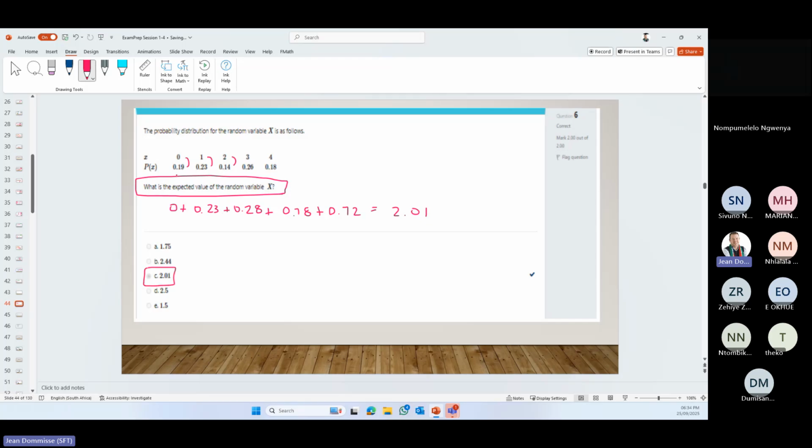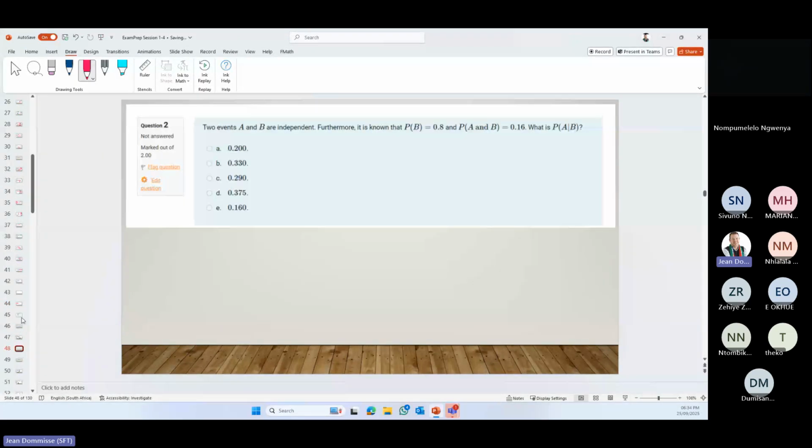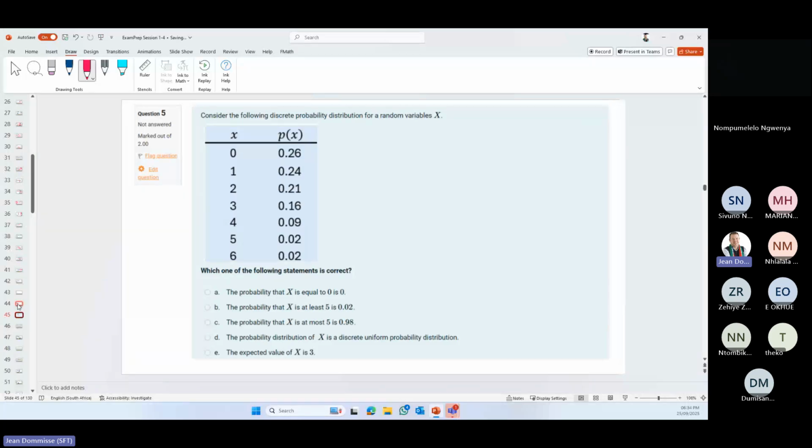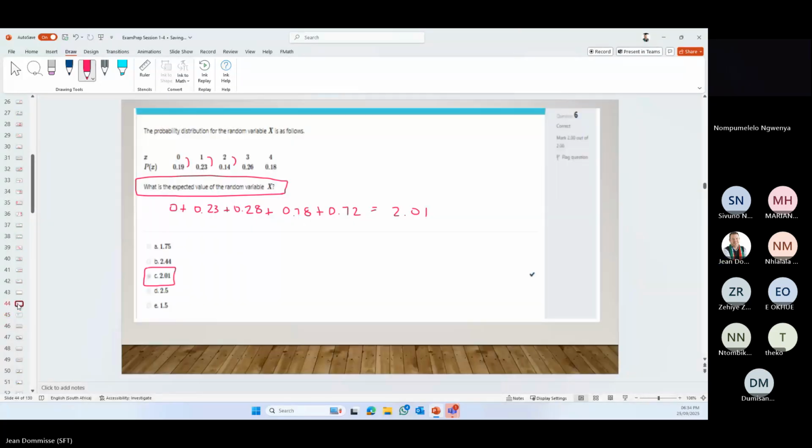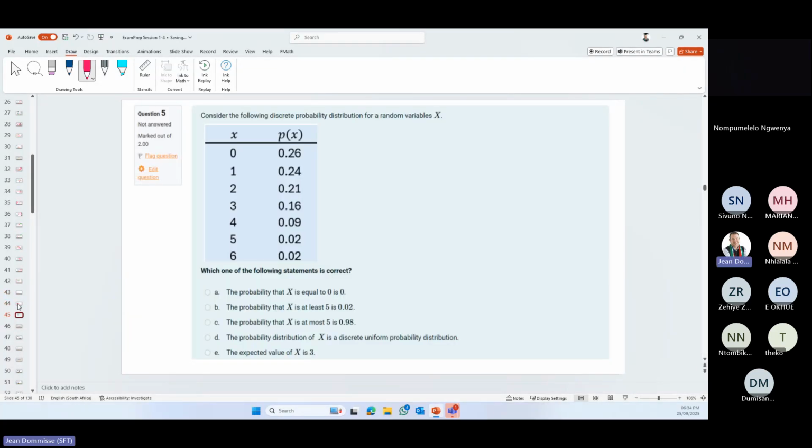Okay, so this one, they only ask to work out the expected value. So then you can do it that way. That one I'm going to move to later because I want to show you this one as well. It looks a bit differently, how the table now looks like.